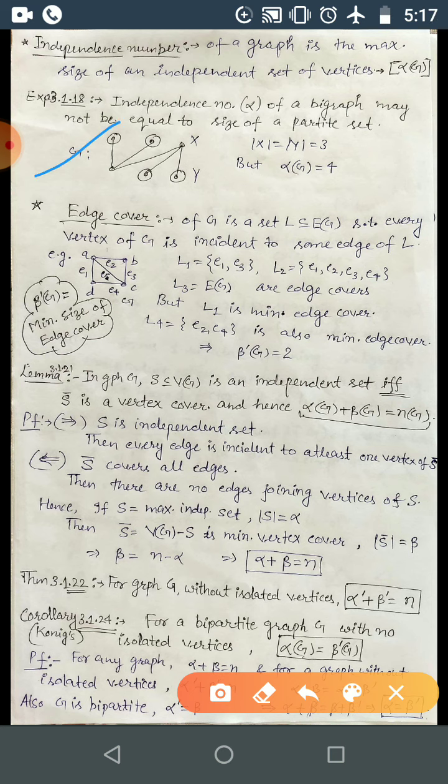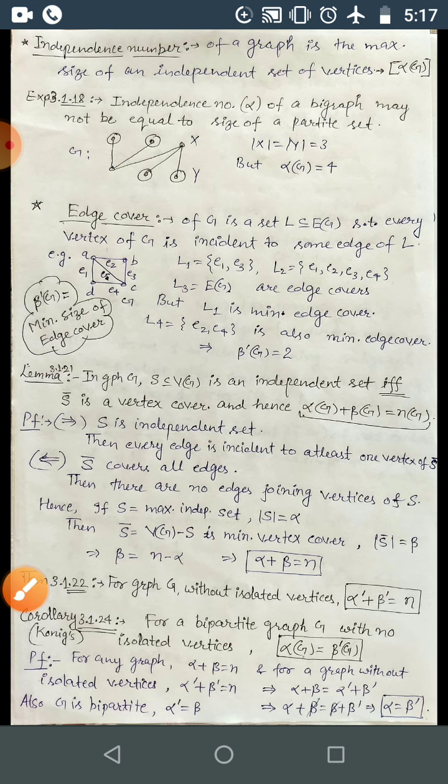You can take this bipartite graph. The independence number of a bigraph or bipartite graph may not be equal to the size of a partite set. So alpha may not be equal to the cardinality of X or the cardinality of Y. Here this is the graph where the cardinality of X is 3, the cardinality of Y is 3, but the independence number is 4.